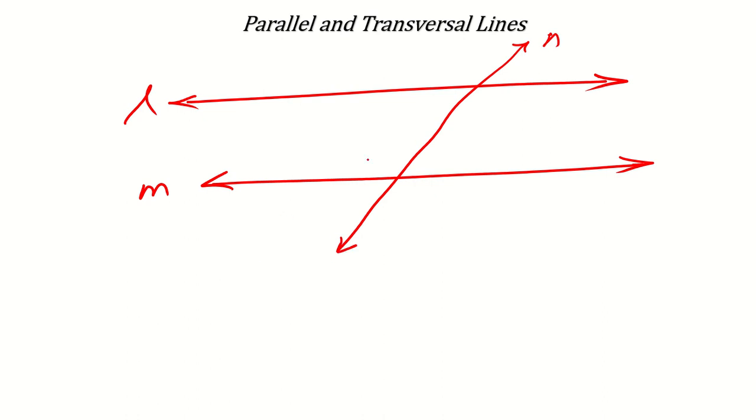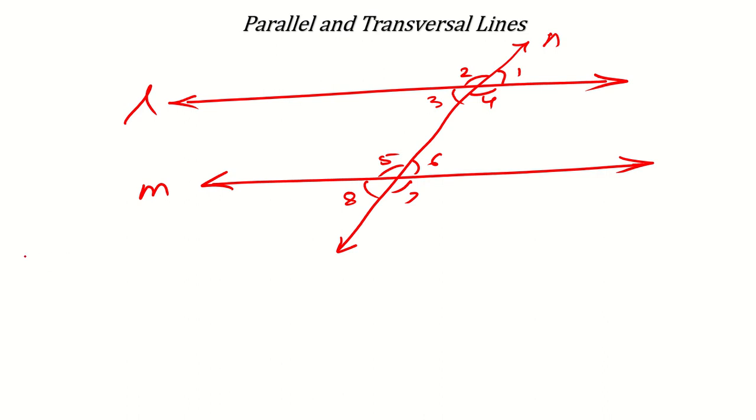Now you can see this line N is making different angles with L and M. So I am just naming them 1, 2, 3, 4, 5, 6, 7 and 8. Okay. Now what are the angles here and what other things are we going to understand? Please try to understand this.